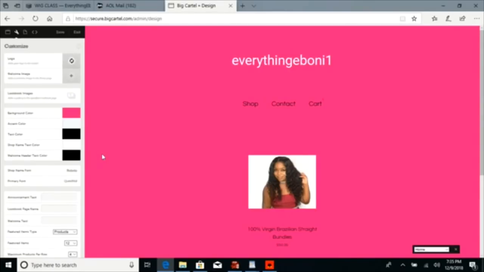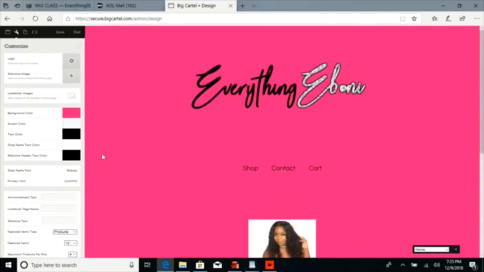And since I've used BigCartel, I can tell right now with this customization page that they really added more stuff to customize it, because they didn't have all these options. Maybe that's why I never added a welcome image or a lookbook image. I've never had these options when I was on BigCartel, or maybe I never noticed them.